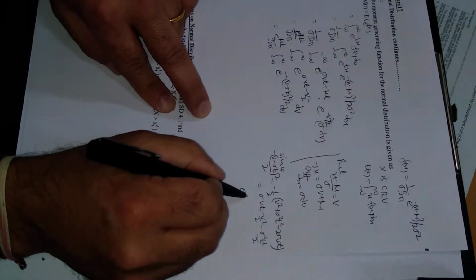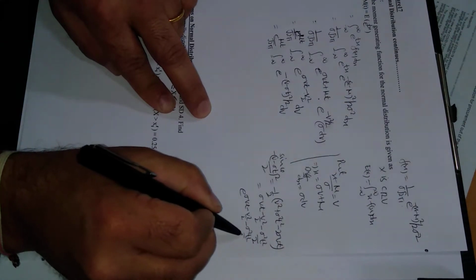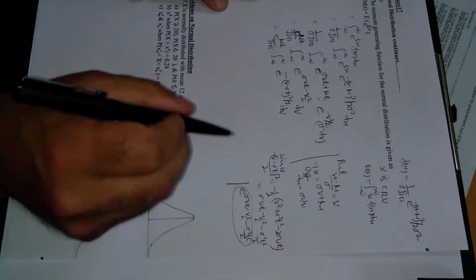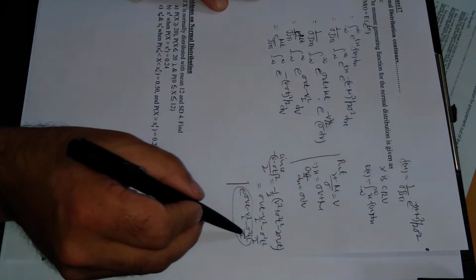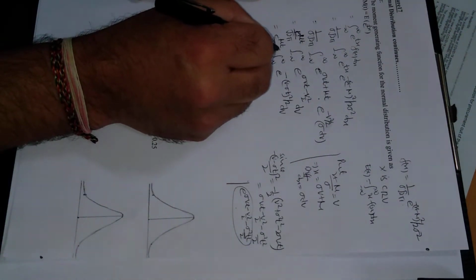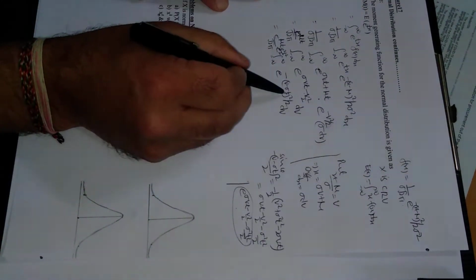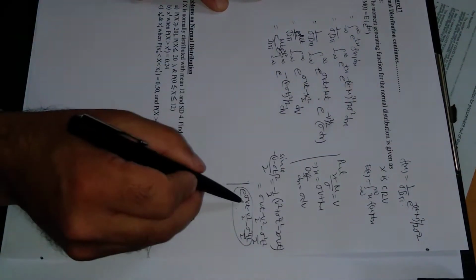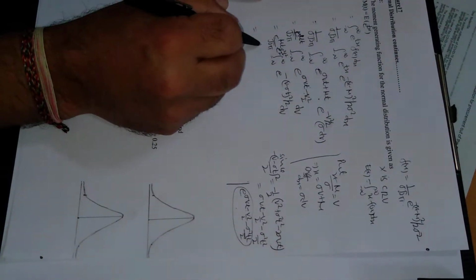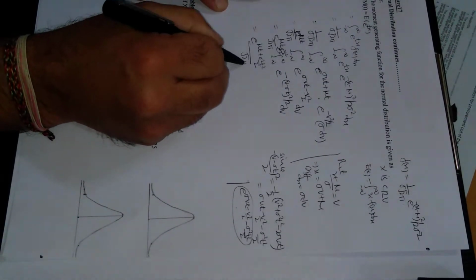So actually the exponential term is this: sigma vt minus v square by 2 minus sigma square t square divided by 2. Sigma vt minus v square upon 2 is here, but the extra term is minus sigma square t square by 2. So outside we have to write e raised to power sigma square t square divided by 2. If you add this, these two cancel each other, and this is still sigma vt minus v square by 2. So this is e raised to power mu t plus sigma square t square divided by 2, divided by square root of 2 pi.